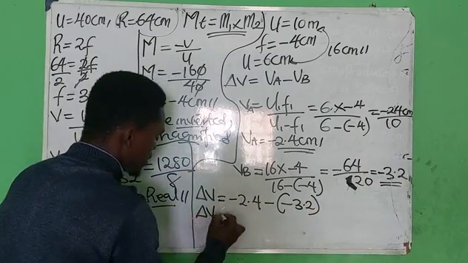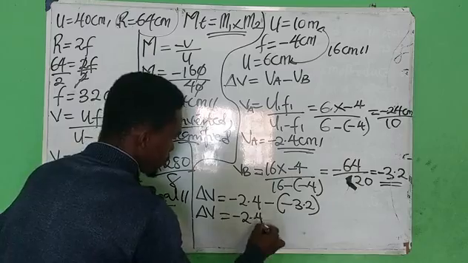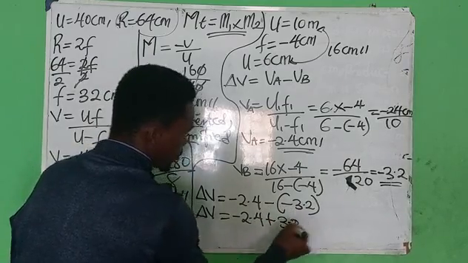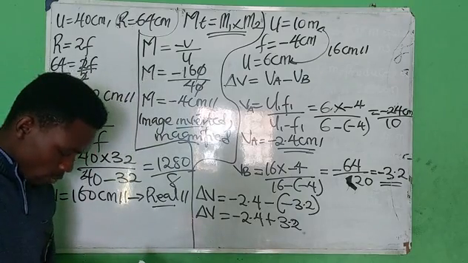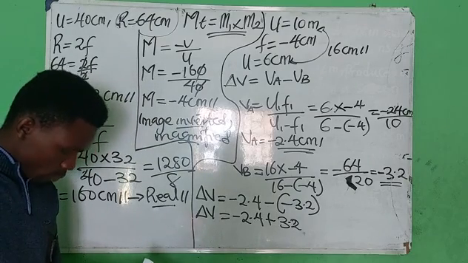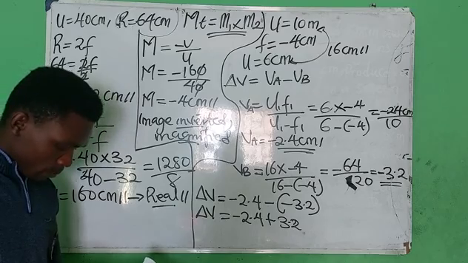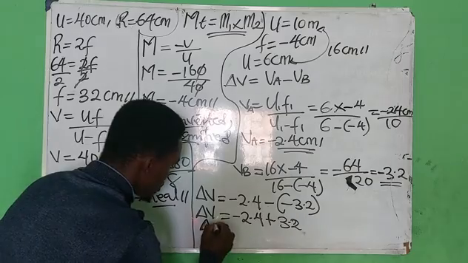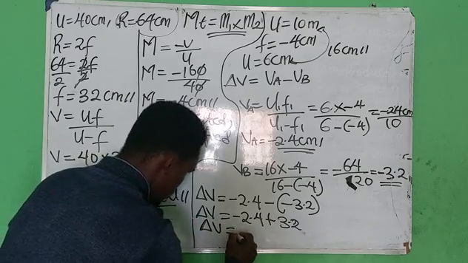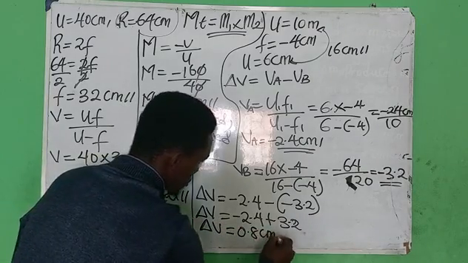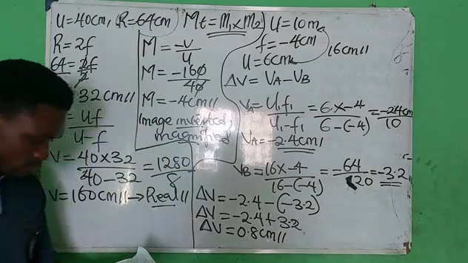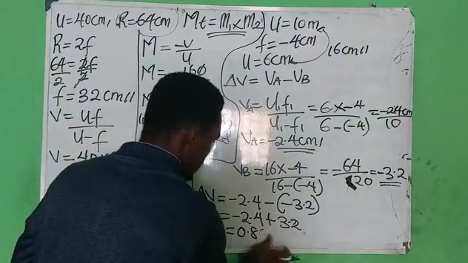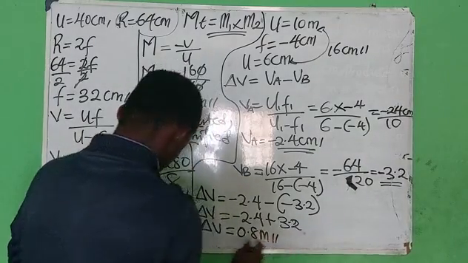Minus times minus is plus, so minus 2.4 plus 3.2, I'll have change in image distance equal to 0.8 centimeters. What did they get as a value? 8. Okay, in meters, fine. Meters. All right.